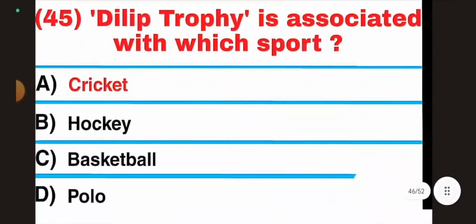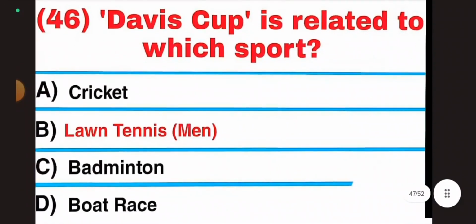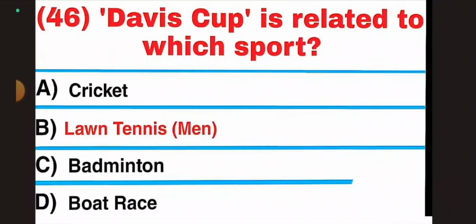Question 43, Uber Cup women is associated with which sport? Answer: badminton. Question 44, the Deodhar Trophy is associated with which sport? Answer: cricket. Question 45, Dilip Trophy is associated with which sport? Answer: cricket. Question 46, Davis Cup is related to which sport? Answer: lawn tennis men.